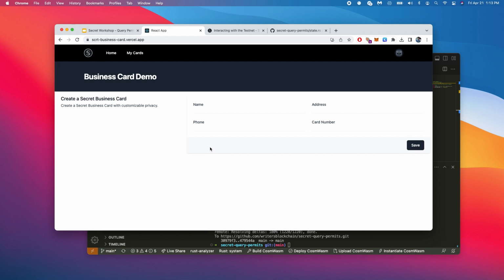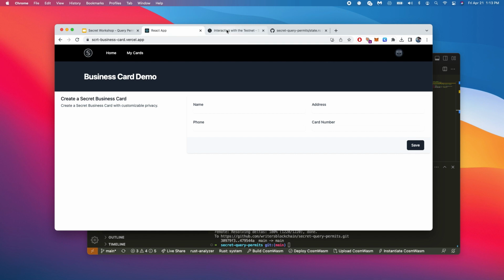The way we're going to be implementing this today is not the best way to implement this. This is purely educational. I just want you guys to understand how to work with query permits. So what we'll see is that after we create this card struct and set up our messages, we will only be able to query the contract if we have a query permit. And at the end of this tutorial, I'll make sure we create a super basic React app just to show you how to work with Secret query permits.